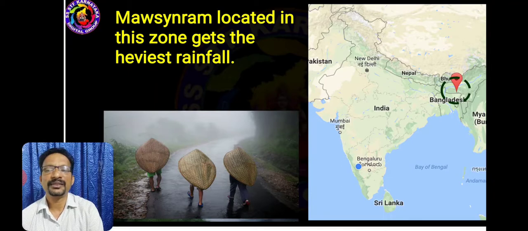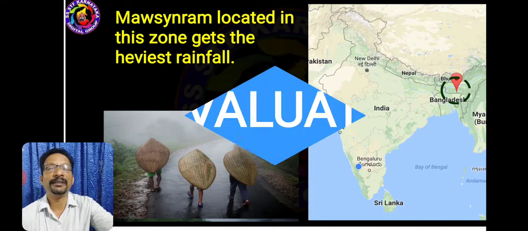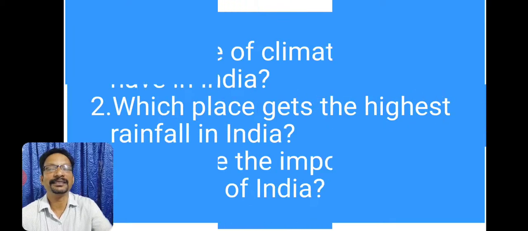Dear students, remember, Mawsynram in Meghalaya gets the highest rainfall in India. With this, we end this small chapter and let us go for the evaluation. Shall we go for the evaluation? Yes. Let me ask you a few questions, whether you will recall all the answers that you have learned.